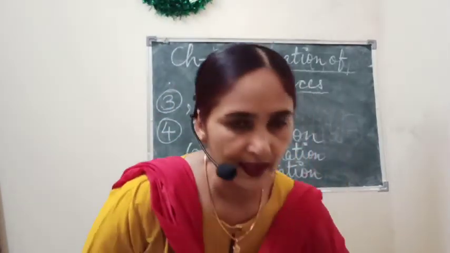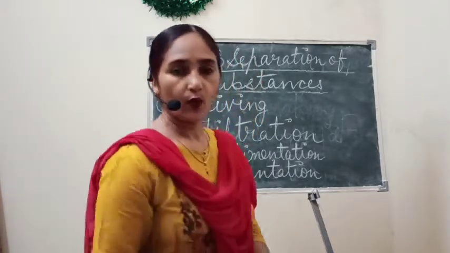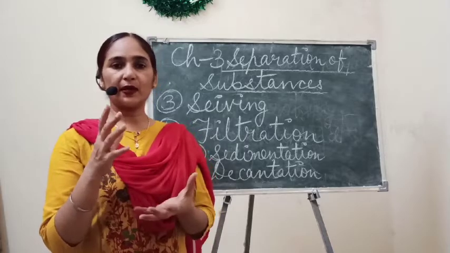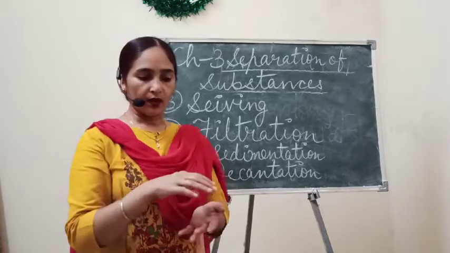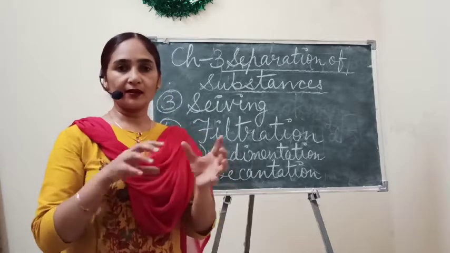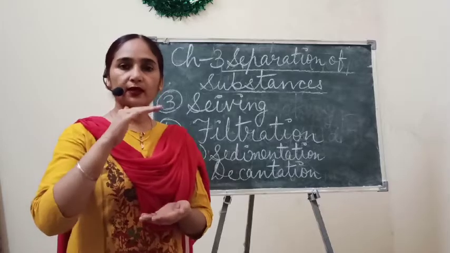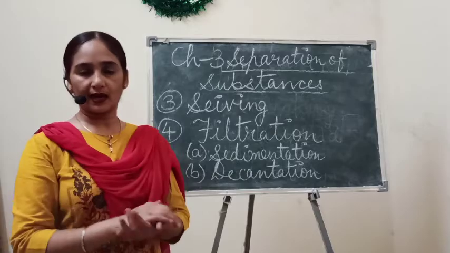So after some time we can see that this water has some suspended particles. Suspended particles means particles which are floating on the water or moving here and there in the water. They start settling slowly at the bottom of the tumbler or glass.